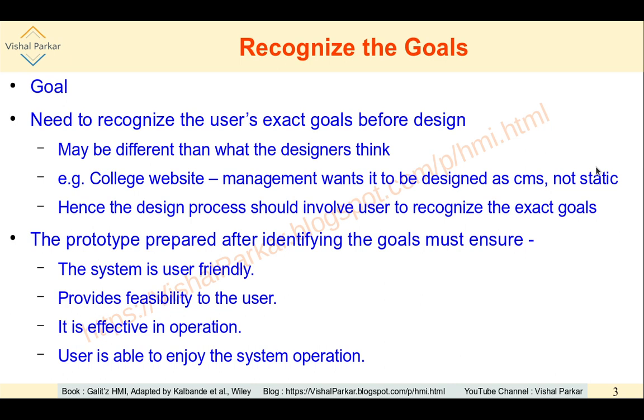Normally a prototype is prepared after identifying the goals, which indicates how the system will behave once it is developed. So that prototype must ensure that the system is user friendly. User friendly in the sense that the user feels at home while using that system. The mental model is taken into account.